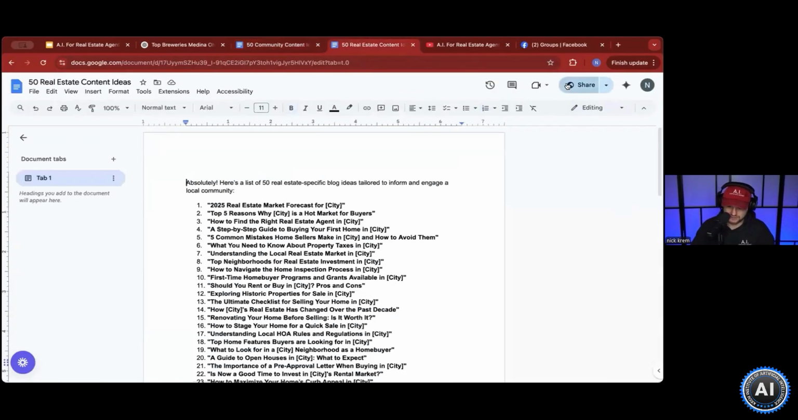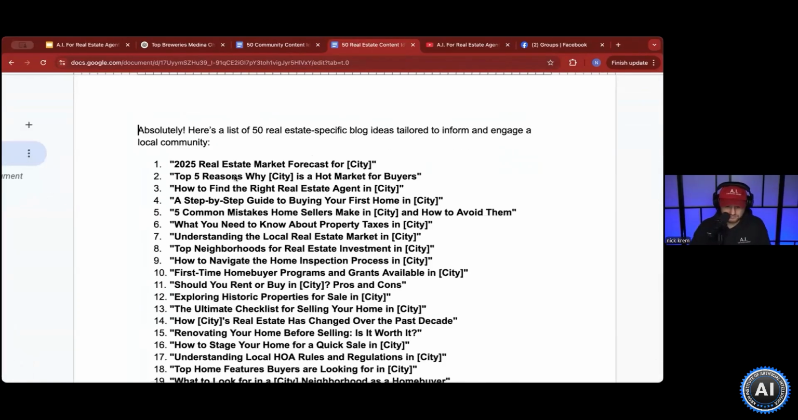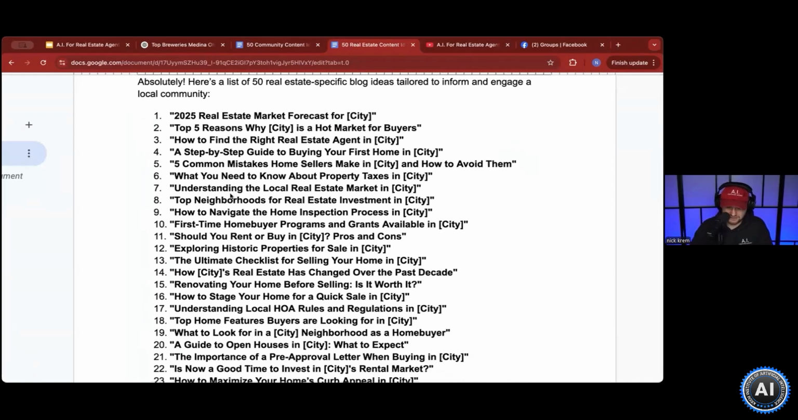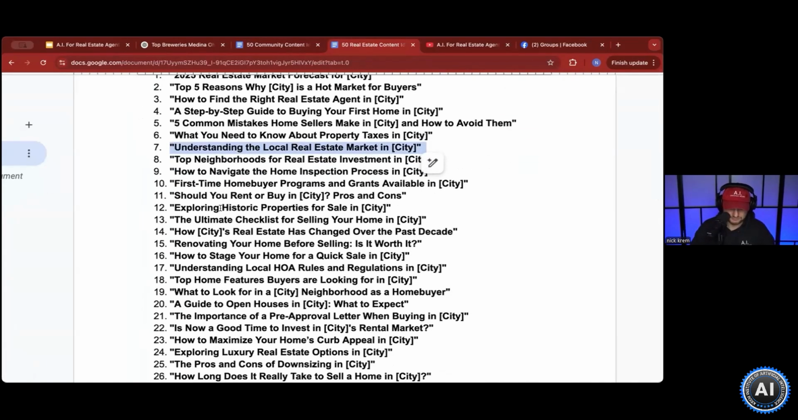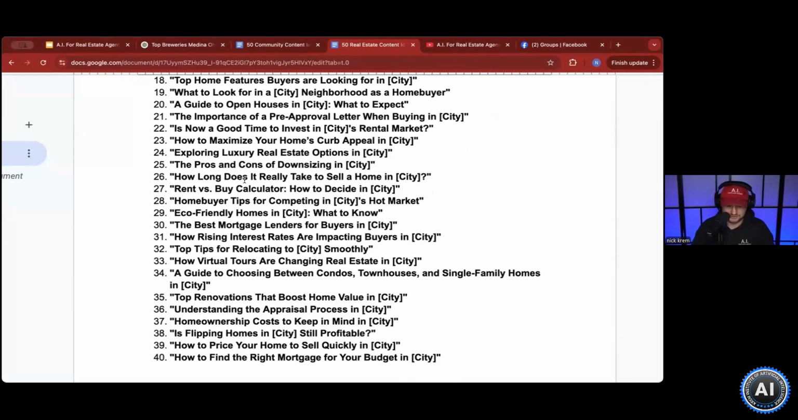What we also did, I'll share this document with you guys as well, is we created ones that are more real estate specific. Let's see. Understanding the local real estate market in this area. Exploring historic properties for sale in this area. Why you should rent or buy in this city. Pros and cons. You can use the search tool. Literally, it'll search, come up with information, and then you can just simply copy and paste.